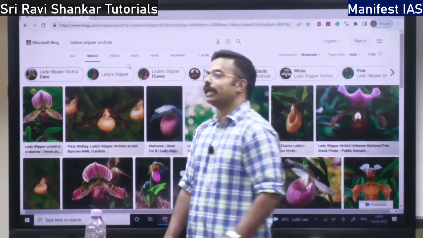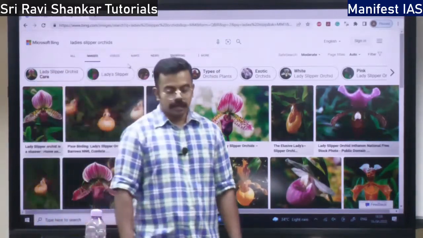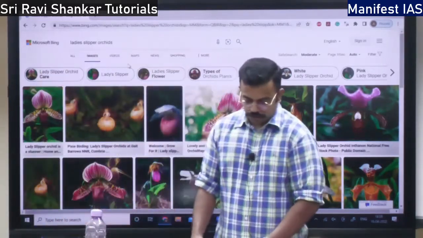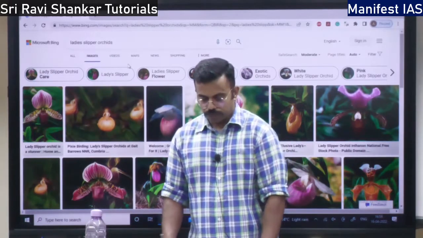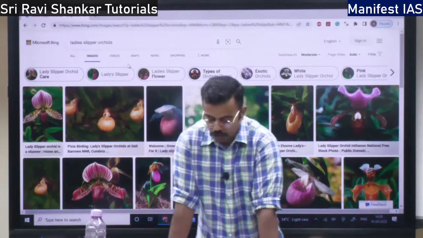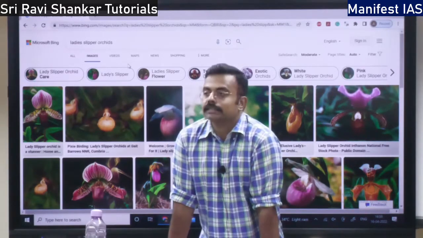The most important medicinal plant is Sarpagandha. Sarpagandha is grown in the Himalayas, Western Ghats and Andaman and Nicobar region.